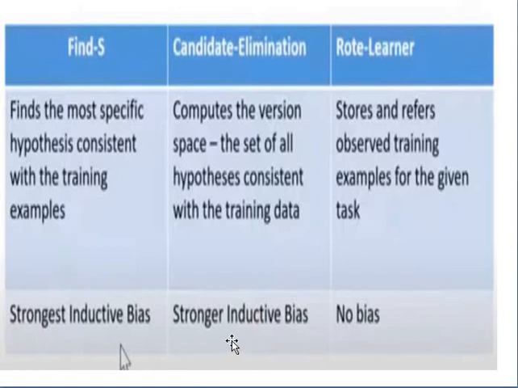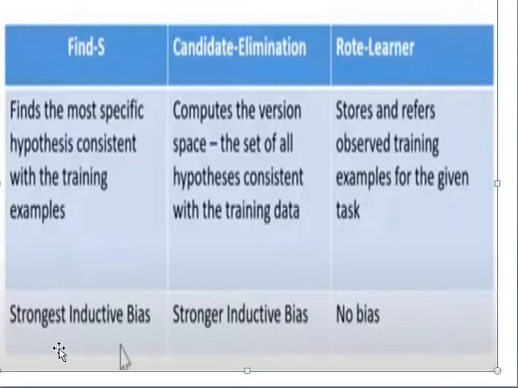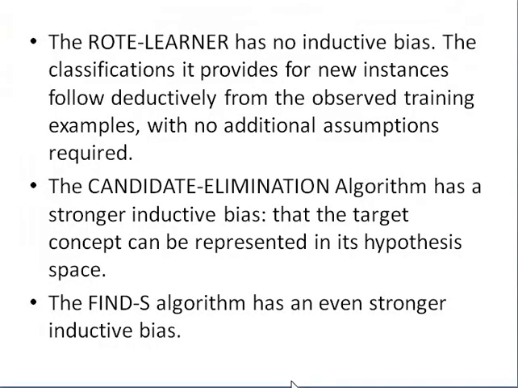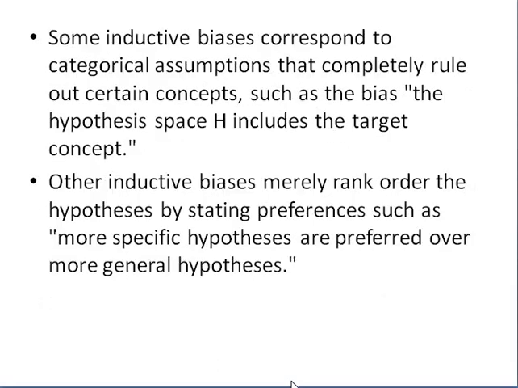And a stronger inductive bias means that, depending upon the previous experience, it will try to give output for the new instance. Here it definitely gives the output if it is related to the positive training example, since it is having the most specific hypothesis. So it has the strongest inductive bias. The rote learner has no inductive bias, the candidate elimination algorithm has a stronger inductive bias, and the Find-S algorithm has an even stronger inductive bias. So this is about this class.